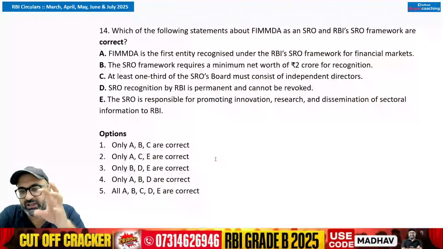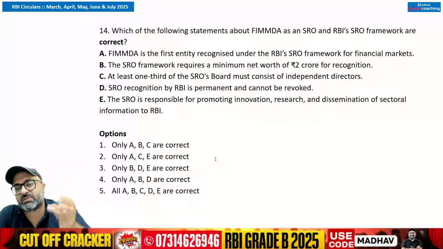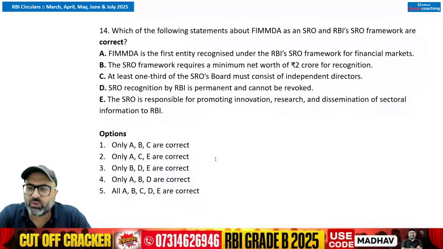If I talk about the responsibility of SRO towards regulator, SRO is responsible to regularly inform the regulated entity, that is our regulator, that is RBI. It is also responsible to submit the annual report within 6 months of the financial year end. It will provide feedback on consultations and draft circulars, and it will comply with RBI inspection and provide required data.